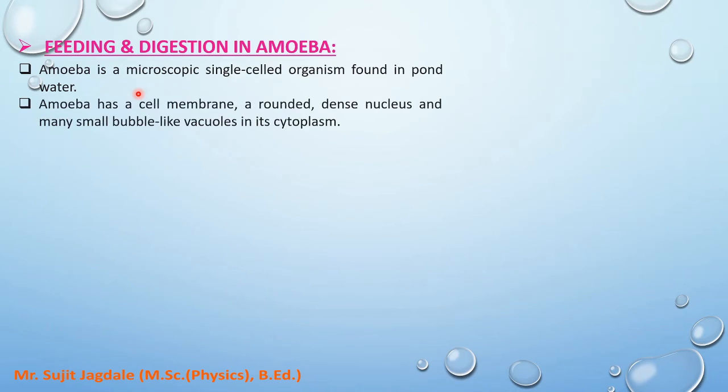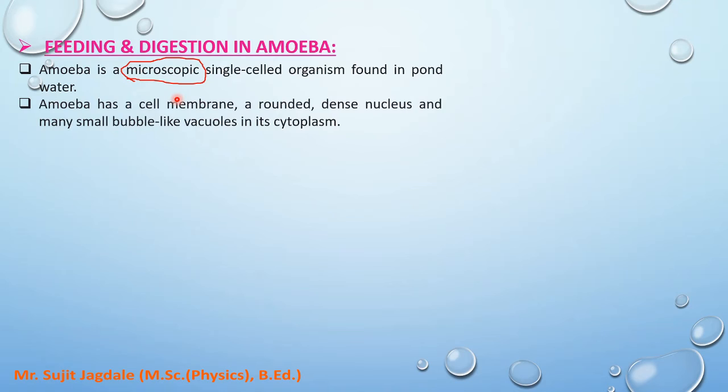First of all you have to consider what is meant by microscopic. Which word you should know? You have to consider this word microscopic. Microscopic means very small, so these particles are too small that they cannot be seen by normal human eyes. That means our naked eyes cannot see those objects. So such objects or cells or animals are referred to as microscopic. That means we need a microscope to observe these types of single celled organisms.